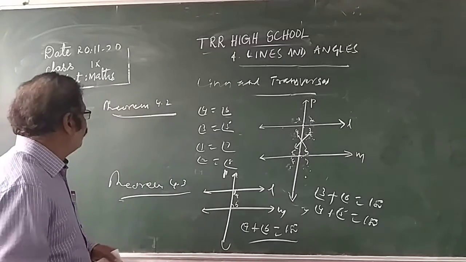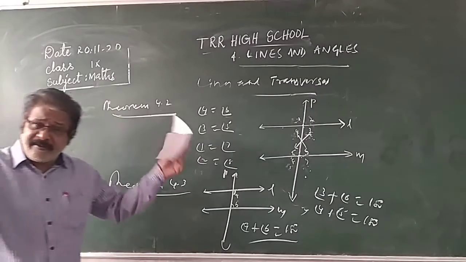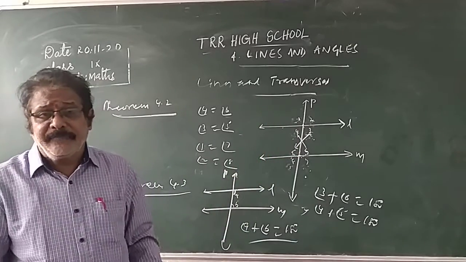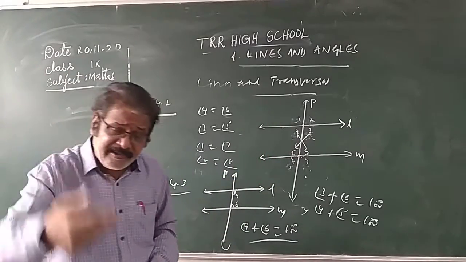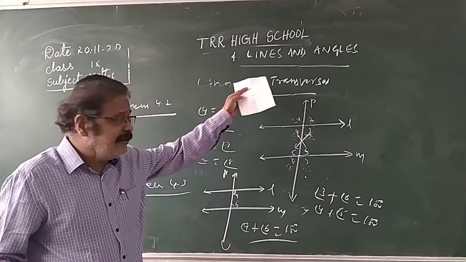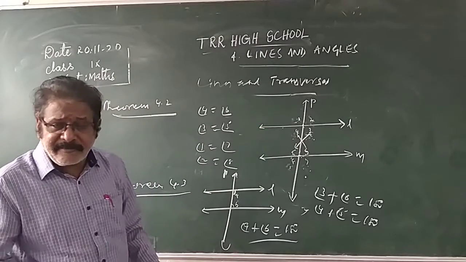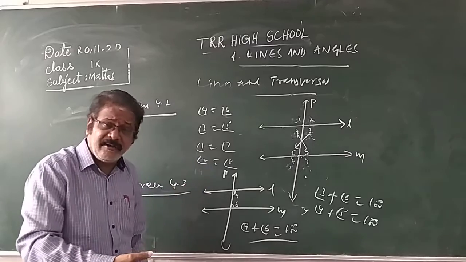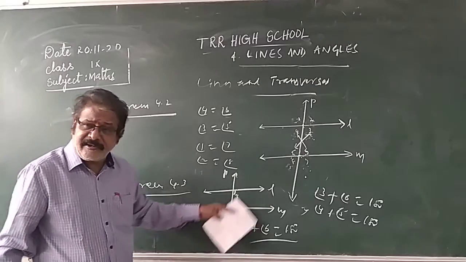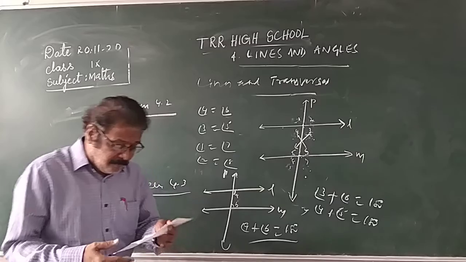These theorems 4.1, 4.2 and 4.3 are most important. Theorem 4.1: if a transversal intersects a pair of parallel lines, the corresponding angles formed are equal to one another. Theorem 4.2: if a transversal intersects a pair of parallel lines, the alternate angles are equal. And the next one: if a transversal intersects a pair of parallel lines, the angles on the same side of the transversal are supplementary, 180 degrees.